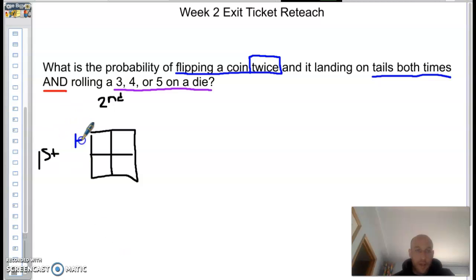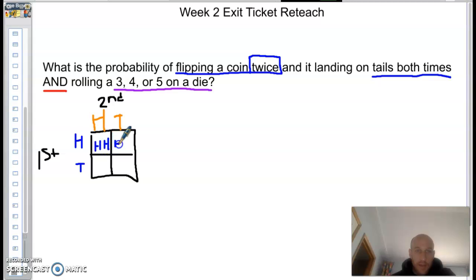We could get a heads or tails. And then on our second flip, we could get a heads or a tails. This just helps me see all of the different possibilities of what could happen when I flip a coin 2 times.